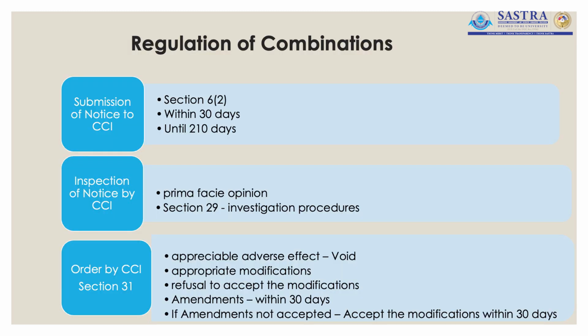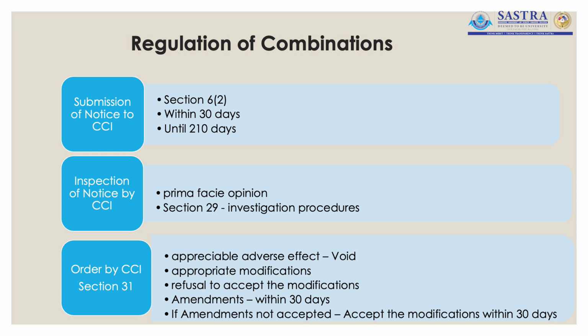Now, let us look at the regulations that we have with respect to combination. The first thing is Section 6, Subsection 2 of the Competition Act, which deals with the procedures that the companies should follow for submitting the notice to the Competition Commission of India.